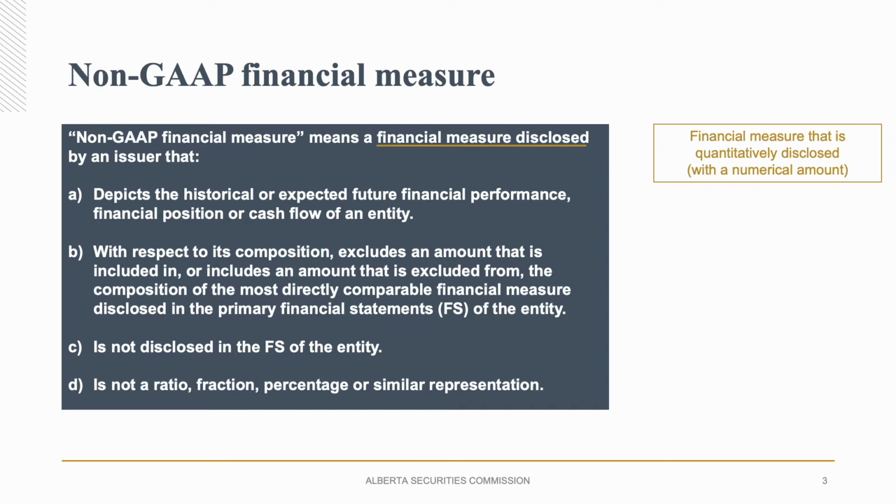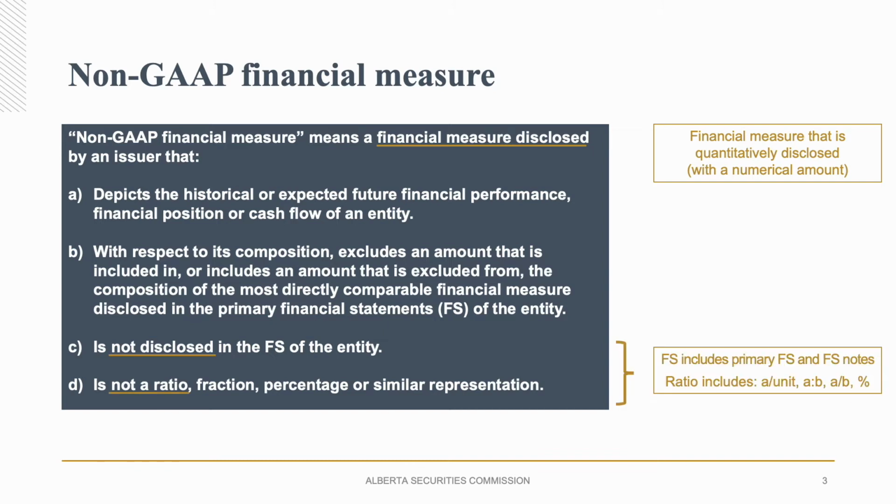Also, if the metric is non-financial, such as production, number of rigs, or share information, then this non-financial metric is also not subject to 52-112. The next 2 paragraphs I want to highlight are C and D. In C, the financial statements include both the primary financial statements and the financial statement notes. In D, because there is a separate definition and category for non-GAAP ratios, a non-GAAP financial measure does not include ratios. I will go through this separate non-GAAP ratio definition later on in this webinar.